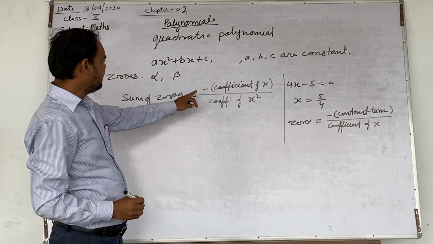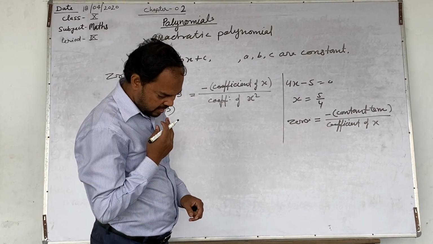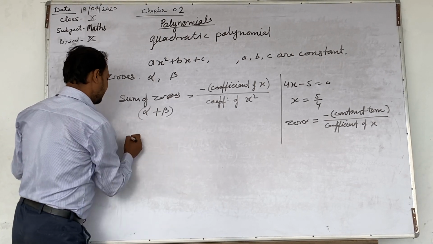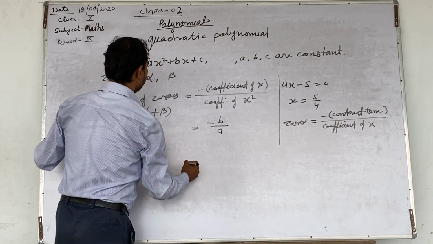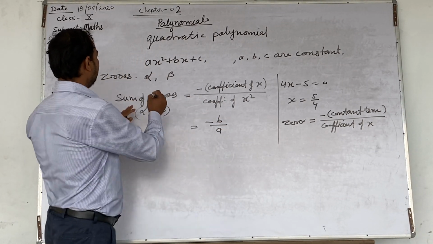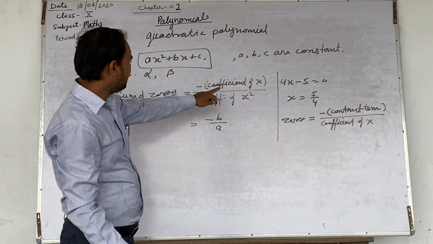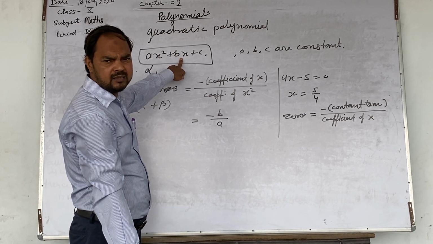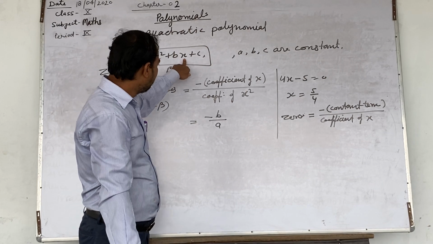This can also be written as minus b upon a. In this polynomial, coefficient of x means the numeral multiplied with x, where x has power 1.